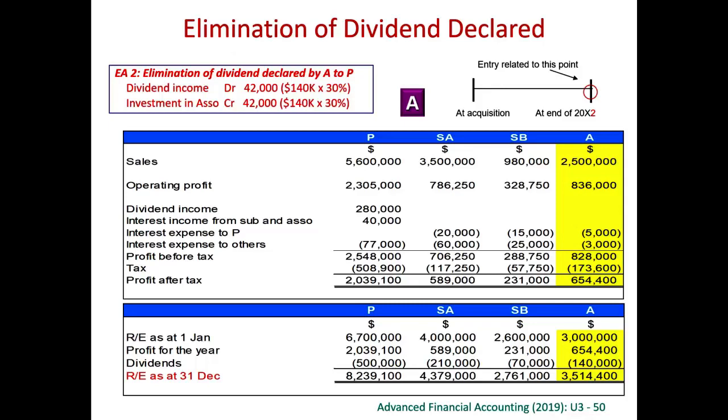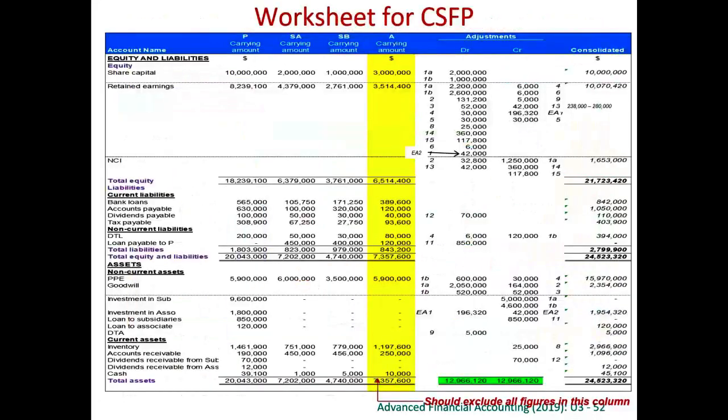We have prepared many journal entries already, so now we have to input them into our consolidated financial statements. So first of all, we put everything of the parent and everything of the subsidiaries here. Strictly speaking, we don't need to put the associate column here because associate will not be consolidated.